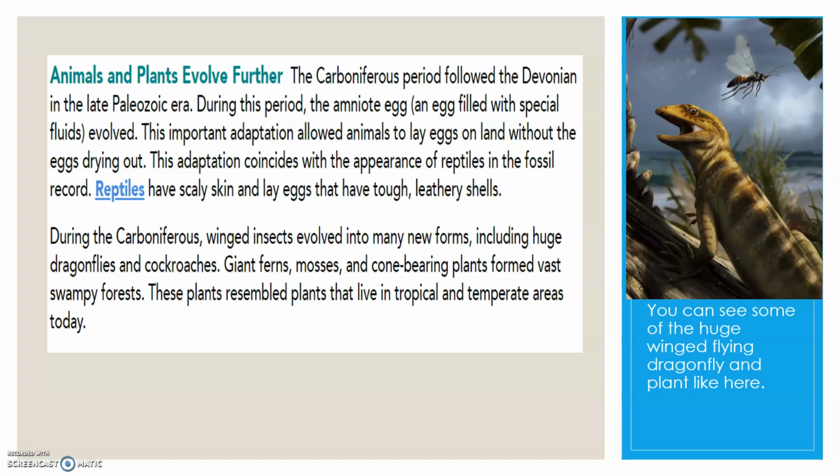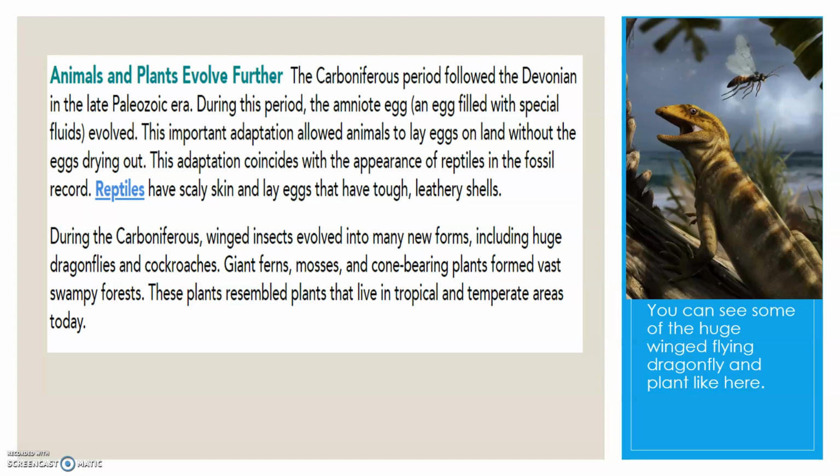During the Carboniferous period, winged insects evolved into many new forms, including huge, again, back to longer than our arm span, dragonflies, and cockroaches the size of mice. Giant ferns, mosses, and cone-bearing plants formed a vast swampy forest.